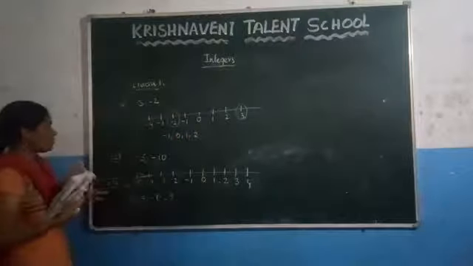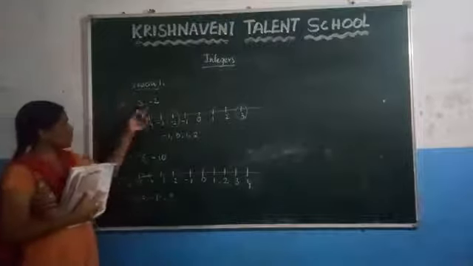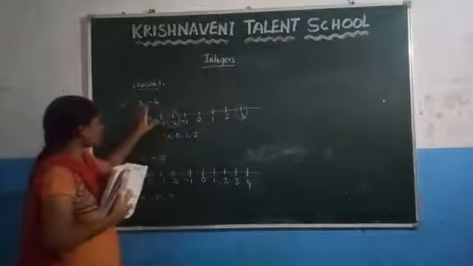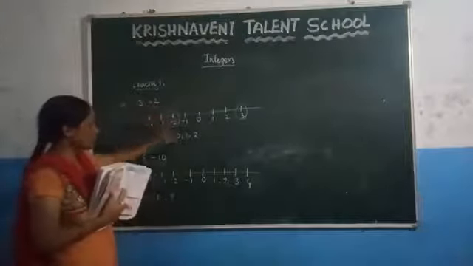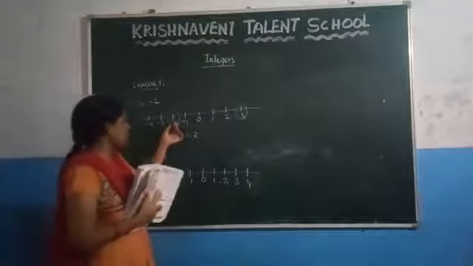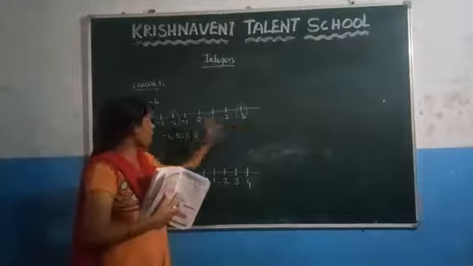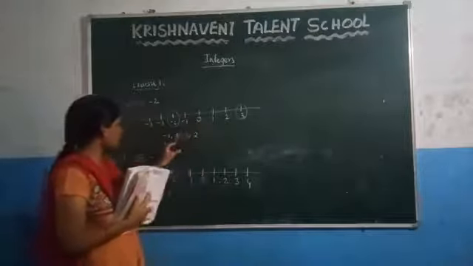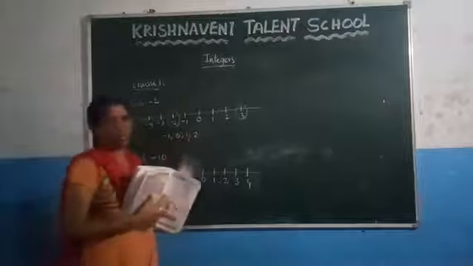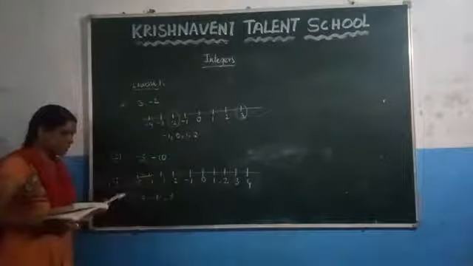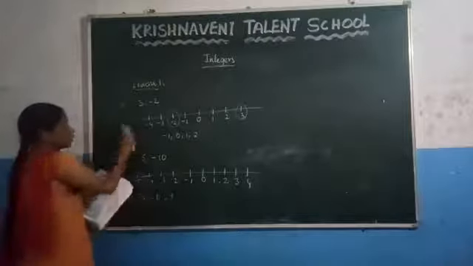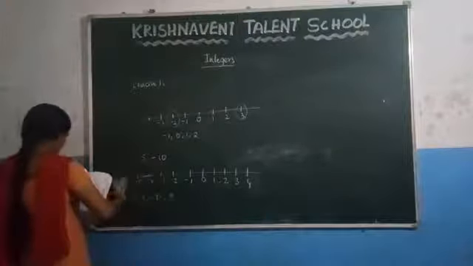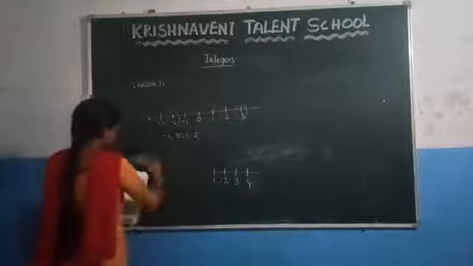So if you want to locate the numbers that lie between 3 and -2, first you have to draw the number line. After that you have to mark the numbers. Here you can observe that the numbers that lie between -2 and 3 are -1, 0, 1 and 2. Here one more question they have given: -8 and 5. This one you can do the same. After that, the third question.